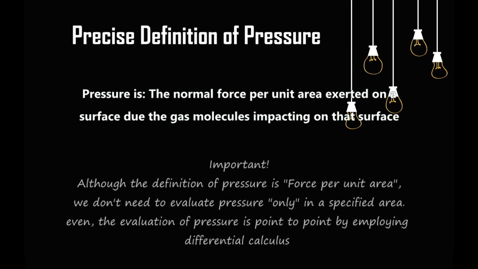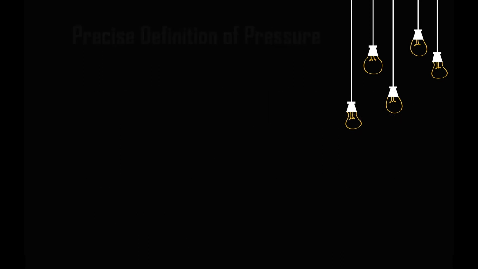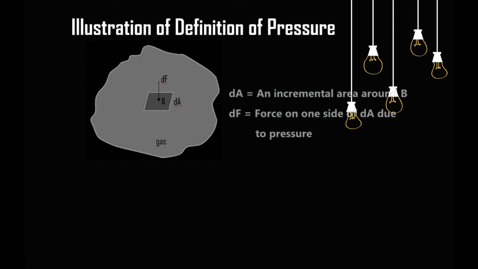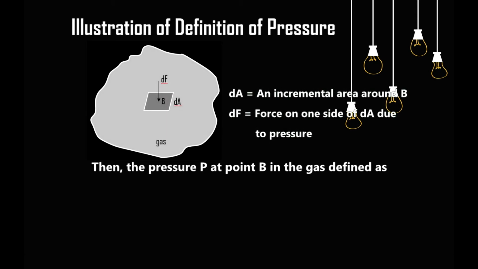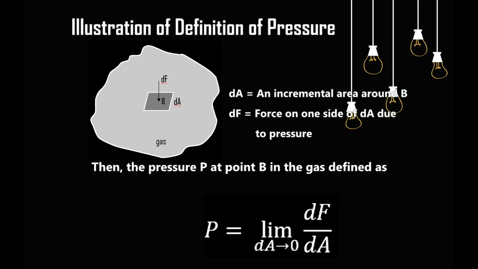The important thing regarding the definition of pressure is that although pressure is defined as force per unit area, we don't need to evaluate pressure only in a specified area. Usually the evaluation of pressure is point to point by using differential calculus. Next is the illustration for the definition of pressure. The symbol for pressure is P. We have here F as a force on one side of the area A, and we use P equals the limit of dF over dA as A approaches 0 to define pressure.